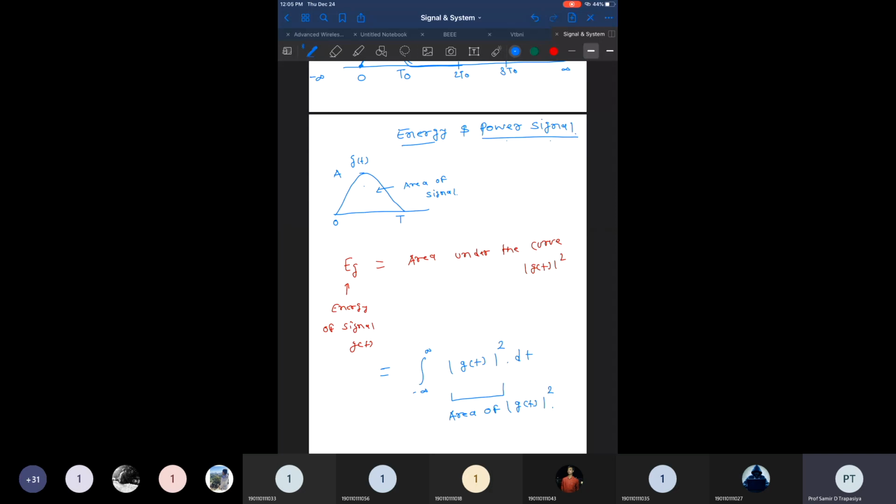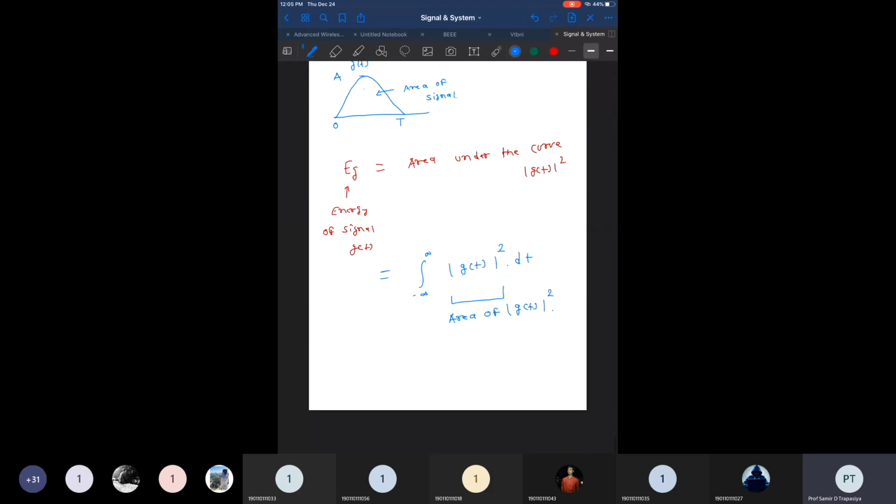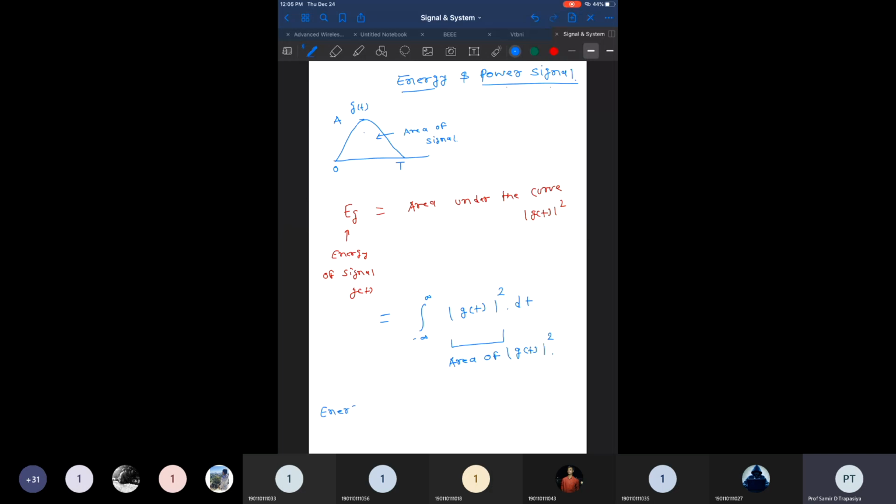Now any energy signal must have finite energy. This is a very important thing that you need to learn. The energy should always lie within the range of 0 to infinity. It should never be infinity. Sometimes the energy may be zero, that is okay, that is a valid assumption. But the energy should not be infinite, right? So those signals are the energy signals.